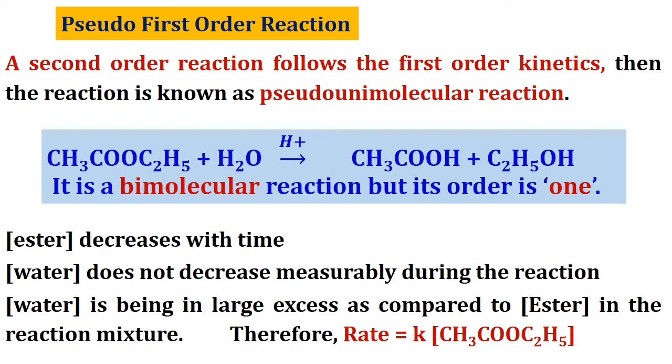The concentration of water is in large excess when compared to ester. Because of this reason, in the rate expression, only the concentration term of the ester is used. Okay, so the rate expression of this particular reaction can be given as rate equal to K into concentration of ethyl acetate.